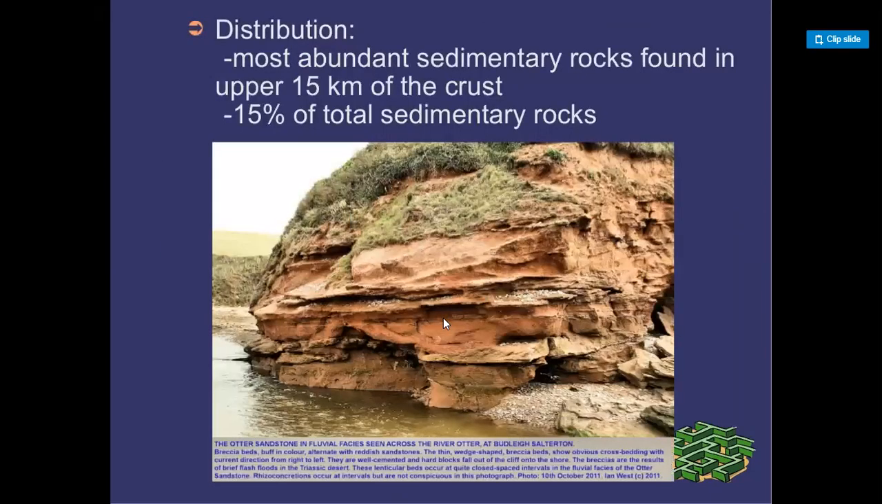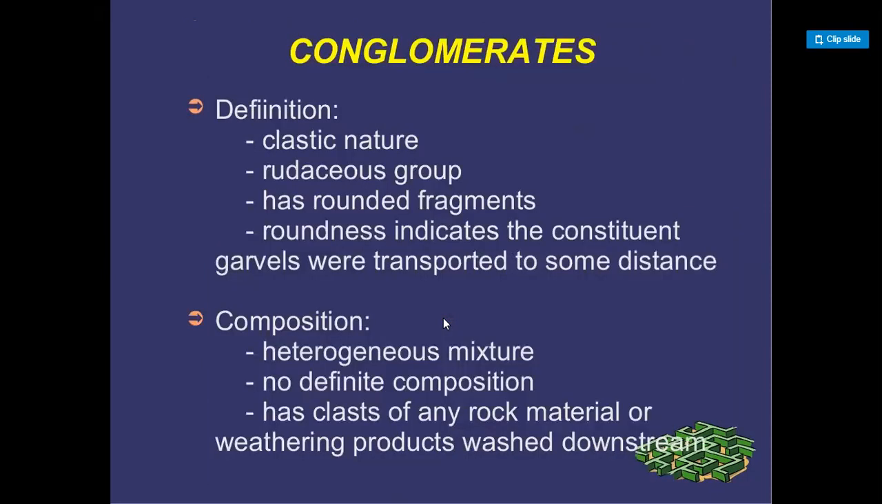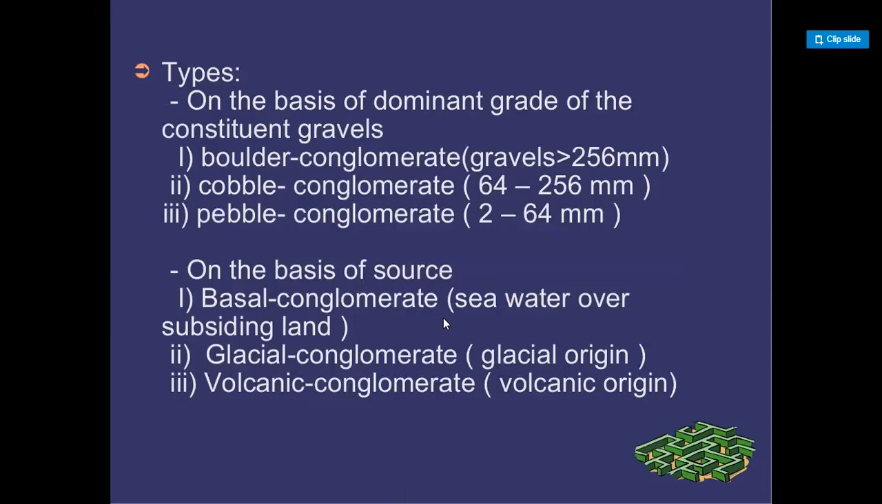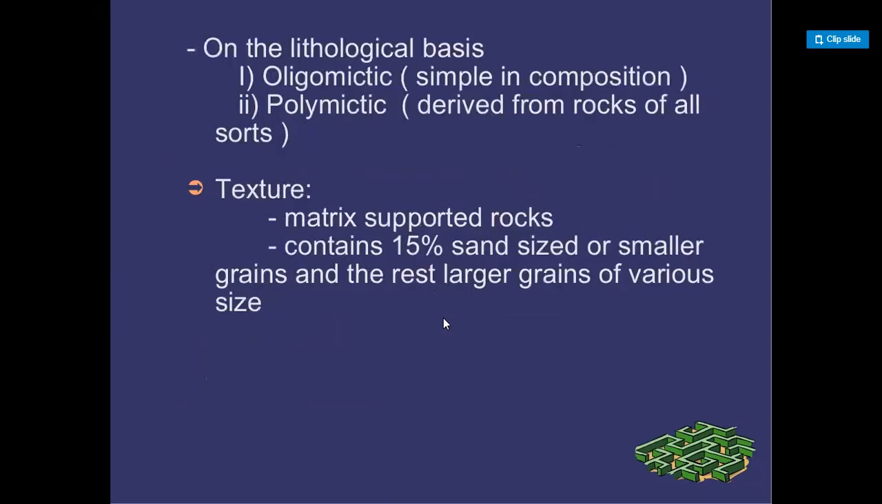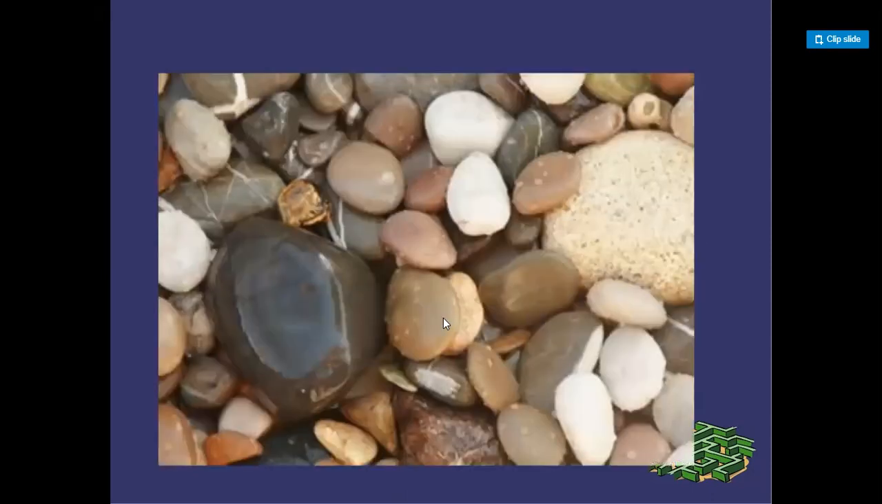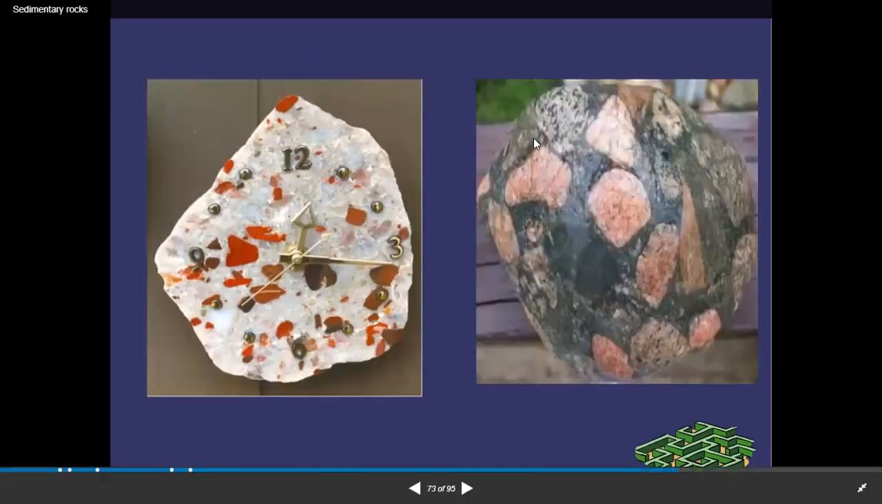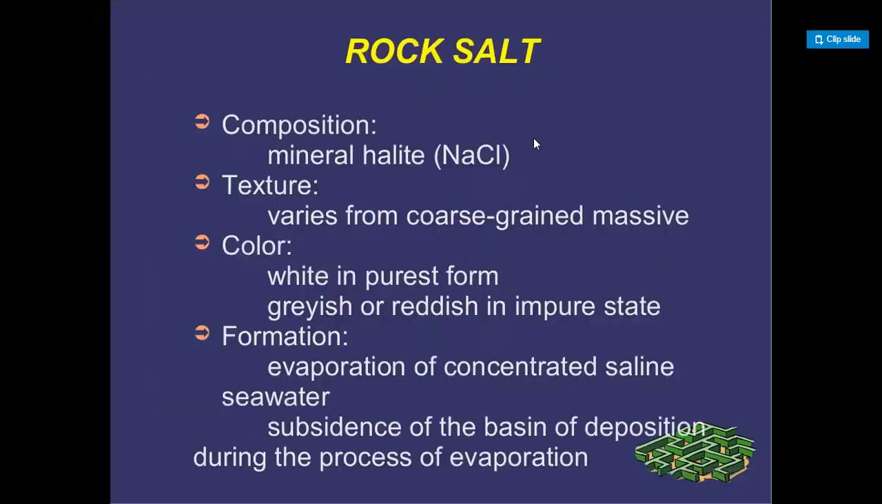Distribution: the most abundant sedimentary rocks, found in the upper 15 kilometers of the crust, 15% of total sedimentary rocks. Conglomerate is also an example of sandstone. Here are examples of the conglomerate rocks and rock salt.